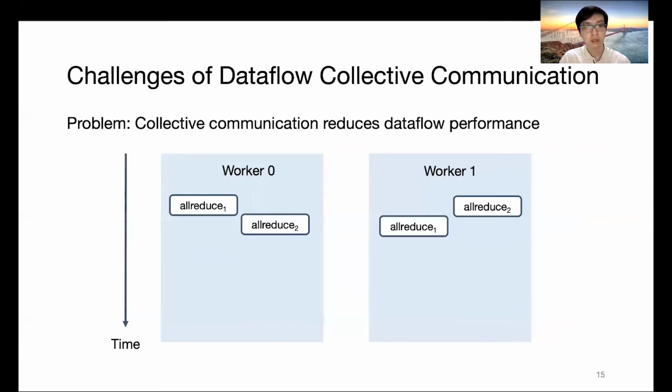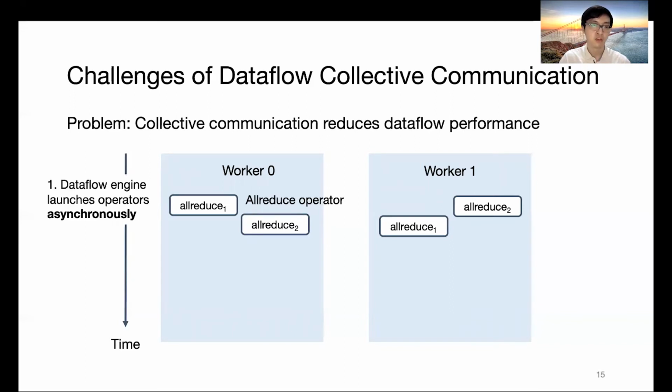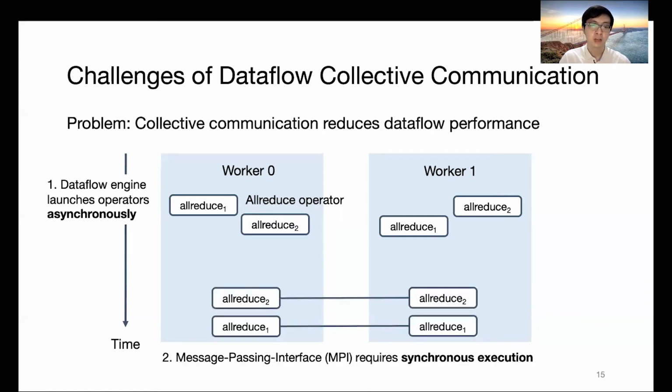But calling a lot of collective communication inside the data flow can create problems. Modern data flow engines launch operators asynchronously. This can be good for GPU and CPU operators, but it becomes problematic for all-reduce. Collective communication systems such as MPI require the user to synchronously call all-reduce. That means at any given time in the entire system, you can run only one single all-reduce operation.